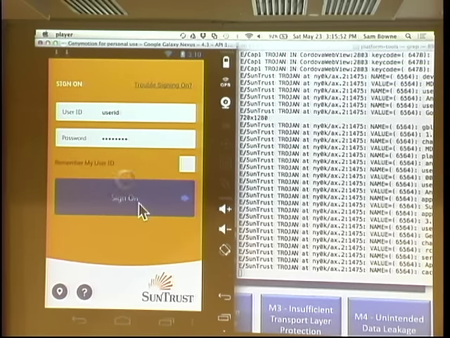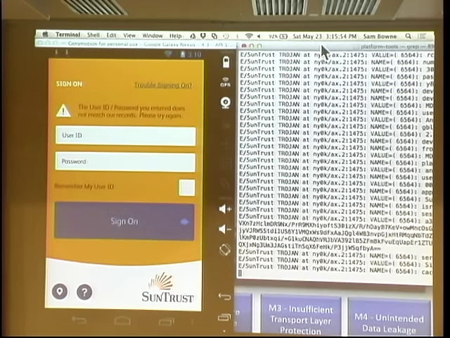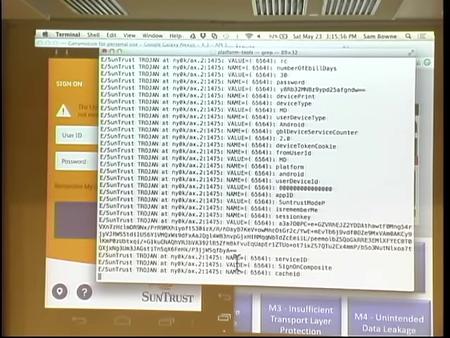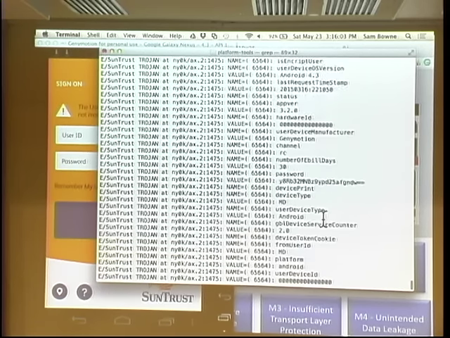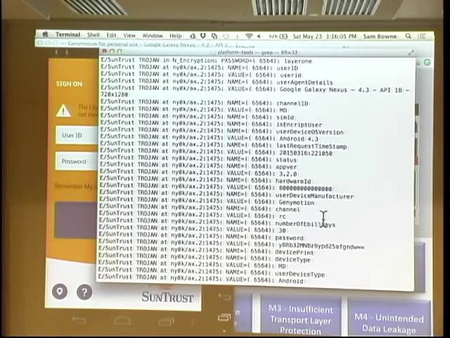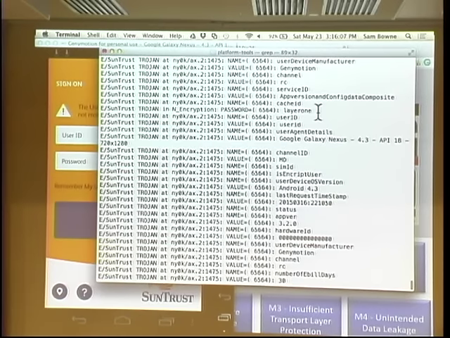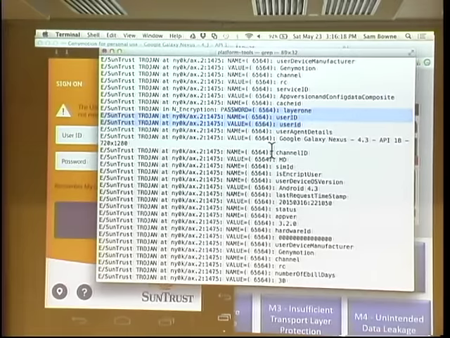And I log in. And here's what SunTrust gives me. It puts them all over the place. What I had to do was Trojan all the parameters being sent out on the network. Here's the layer 1, here's the name, here's the password, and the user ID. What I did here was Trojan the routine that creates HTTP requests and sends parameters out. That's why there's all this other junk. This is the value and name of every HTTP parameter being set up. But it's good enough to catch it.